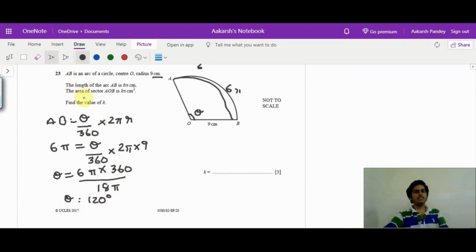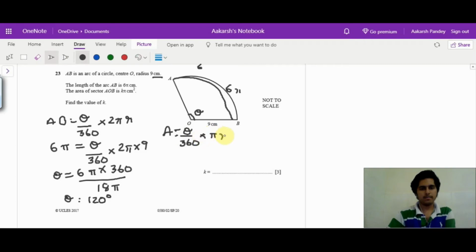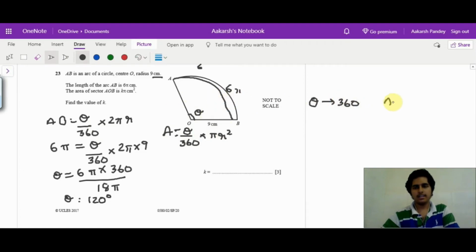Now area of this sector, in a similar manner, area will be theta by 360 into pi r square. In case you're wondering where did this theta by 360 term come in, all that I am doing is using unitary method. When this theta is 360, I mean we have a complete circle, the area is pi r square, only that.